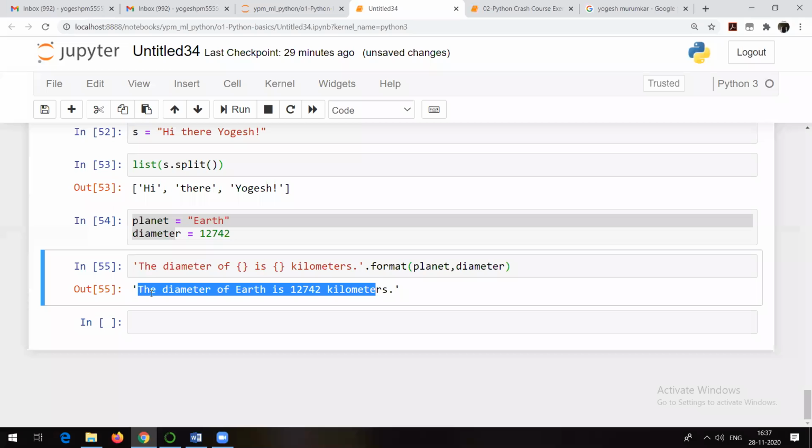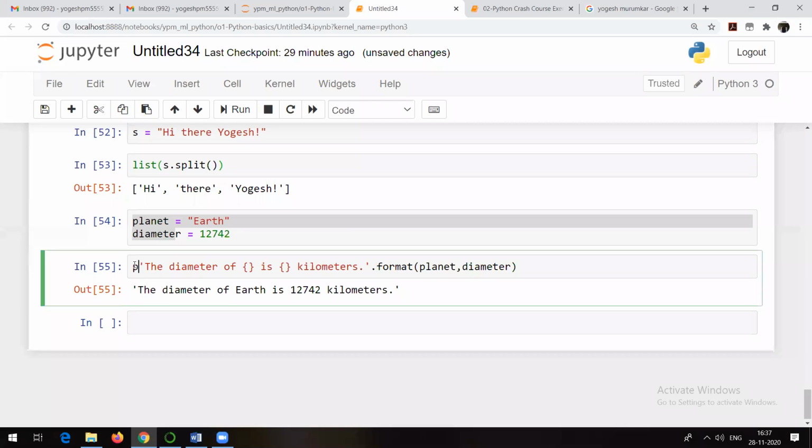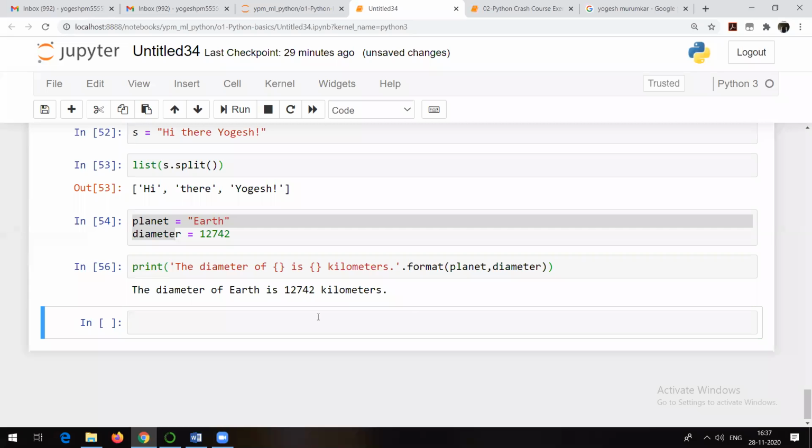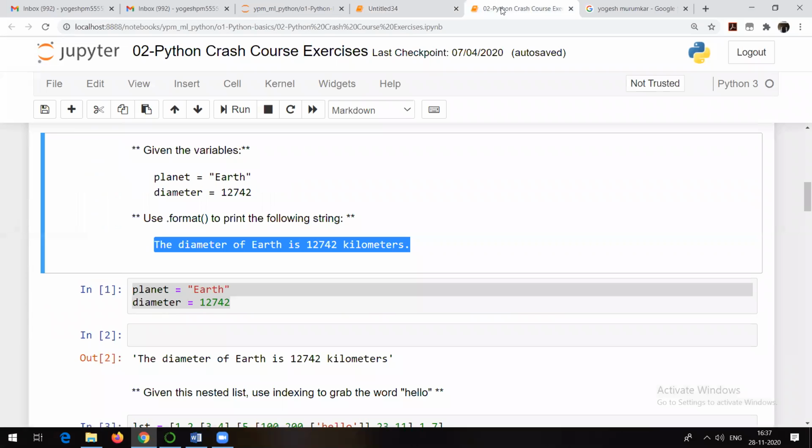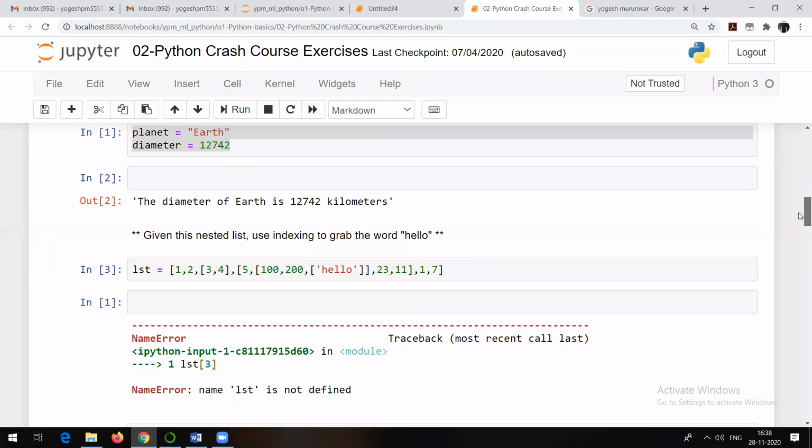If you do not want the single quotes, what you can do is write it down in the print. Very simple example, but yes, this dot format is also very useful many times. So this is what your answer is. I hope everyone is able to understand. I will again repeat, if anyone is not able to understand anything, just put your question in the chat box.